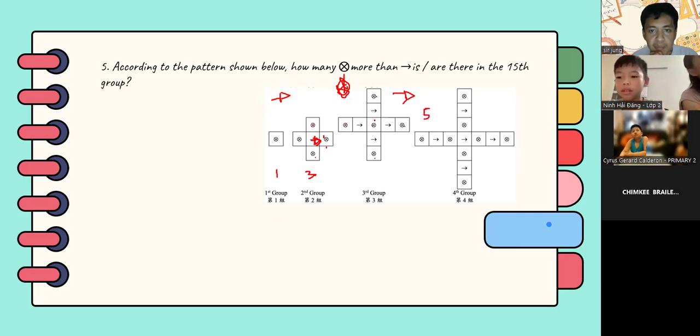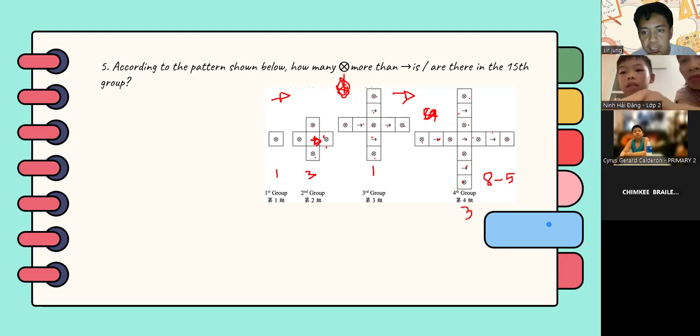And then there are how many arrows? 1, 2, 3, 4. So 5 minus 4, we have 1 again, right? On the fourth group, just count how many arrows? 1, 2, 3, 4, 5. So 5 arrows. How many symbols? 1, 2, 3, 4, 5, 6, 7, 8. So we have 8. So 8 minus 5, which is 3 again.